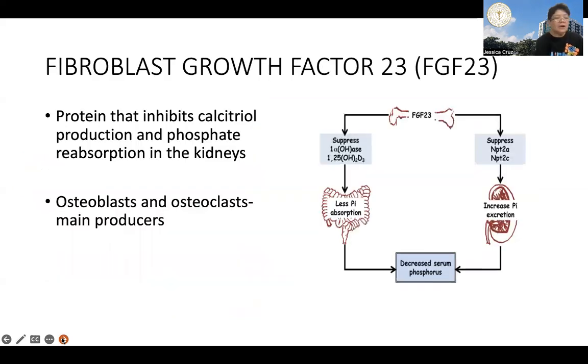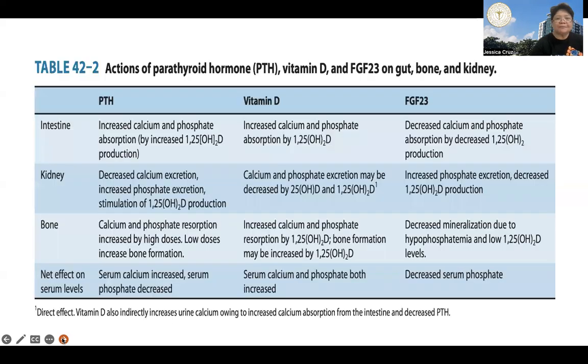Okay. Now, what about fibroblast growth factor 23, no? Now, FGF23 is a protein produced by the osteoblasts and osteoclasts, no? And they inhibit calcitriol production, no? And promote the excretion of phosphate in the urine, no? So, they enhance the loss of phosphate through the kidneys.